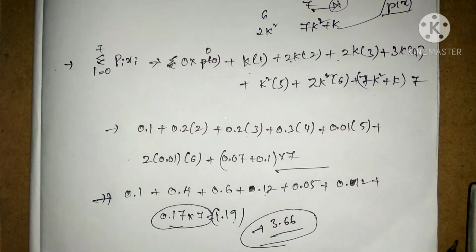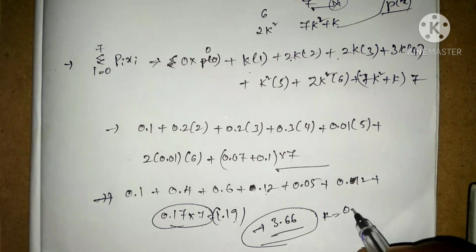After all the summation, the value is 3.66. So the mean of this probability distribution is 3.66, where the k value is 0.1 or 1 by 10.